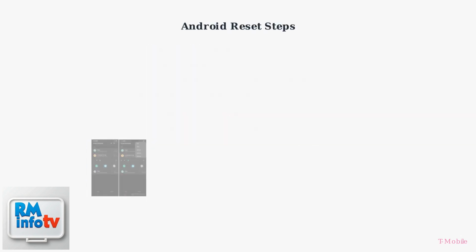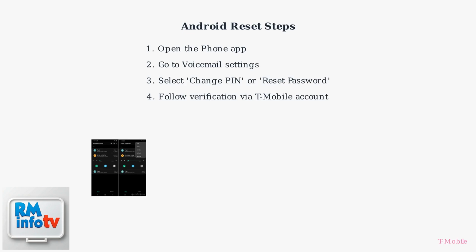For Android users, open the Phone app and access voicemail settings. Select Change PIN or Reset Password and follow the verification process through your T-Mobile account.